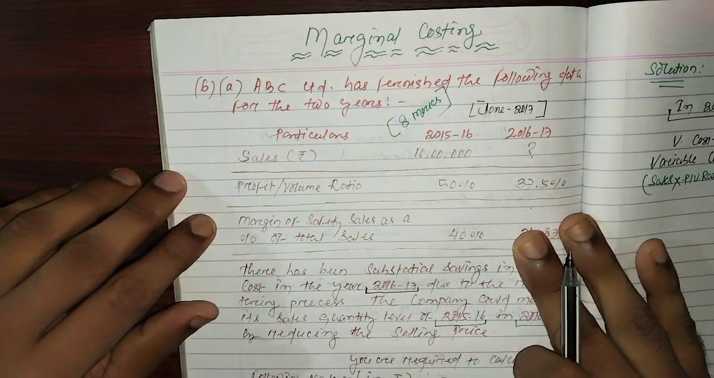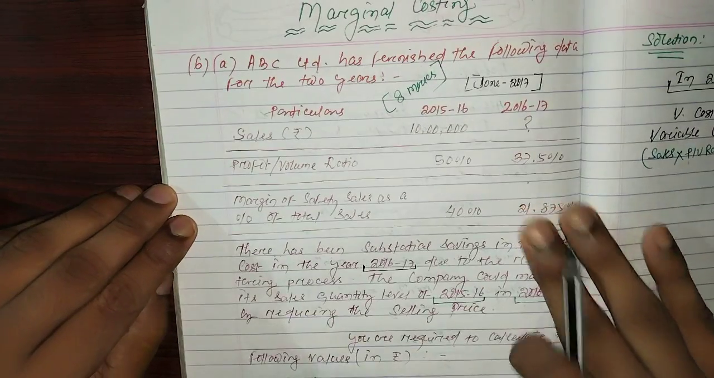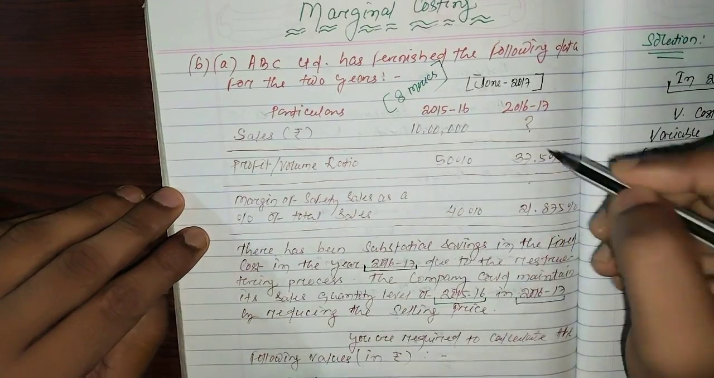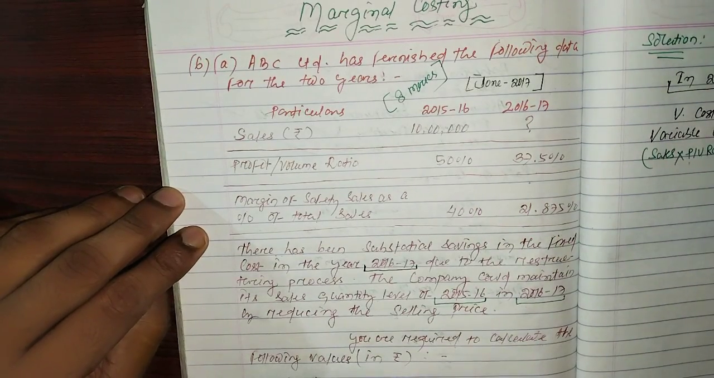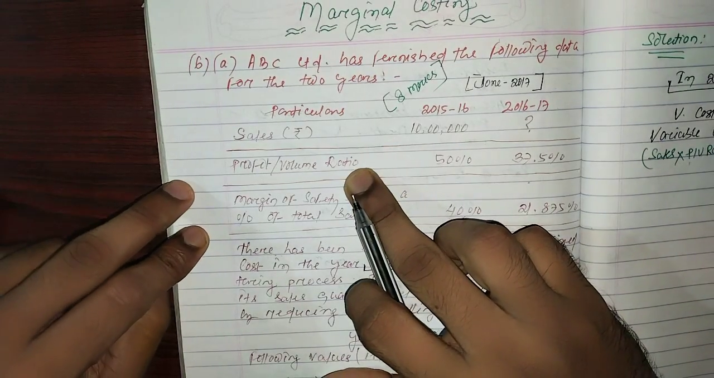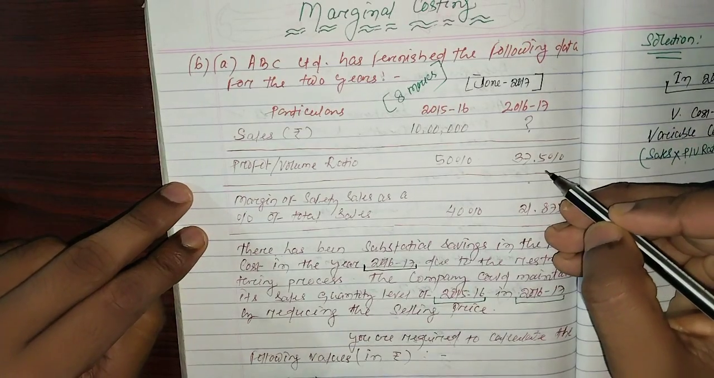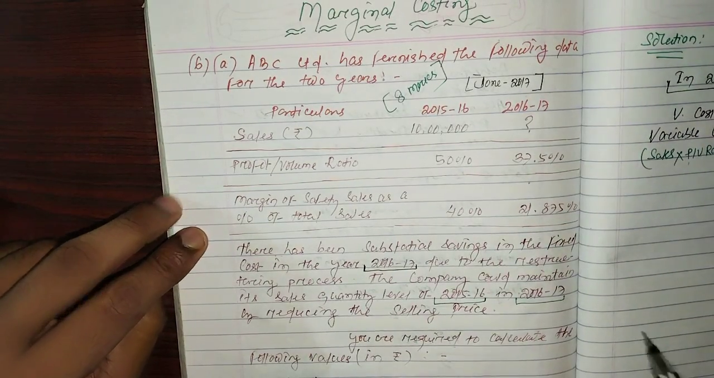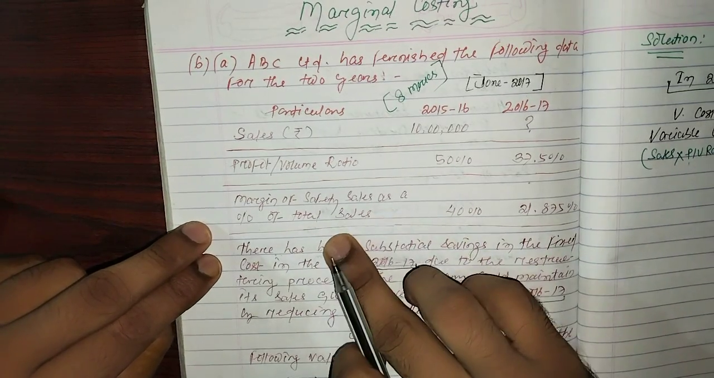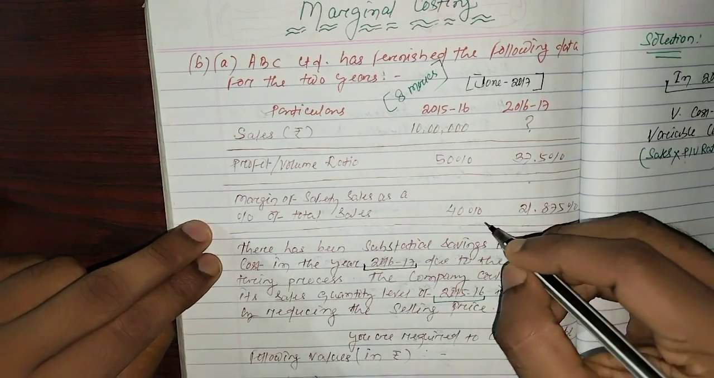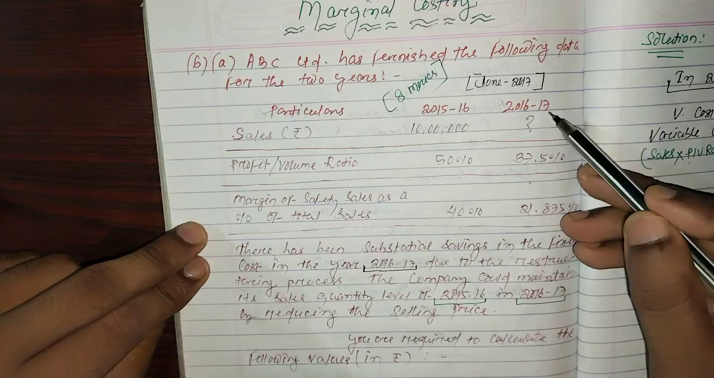So the question is, ABC Limited has furnished the following data for the 2 years. Sales given for 2015-16 is 10 lakh and for 2016-17 not given. Similarly, profit volume ratio is 50% for 2015-16 and 37.5% for 2016-17. Similarly, margin of safety as a percentage of total sales is 40% for 2015-16 and 21.875% for 2016-17.